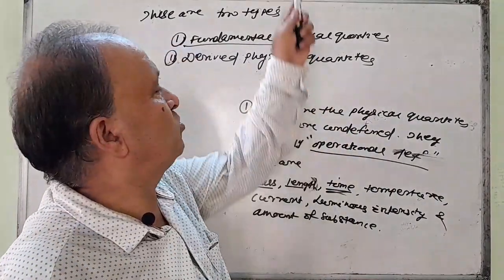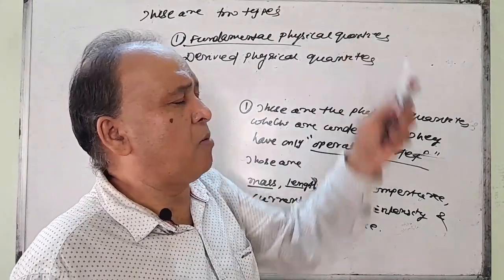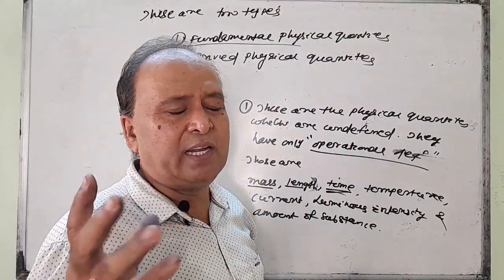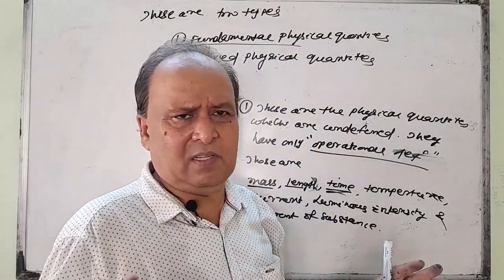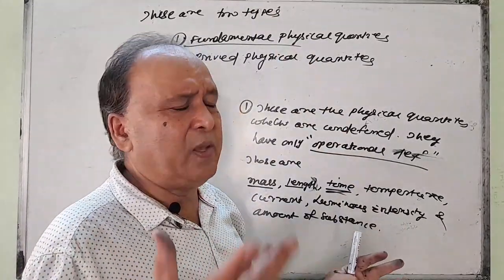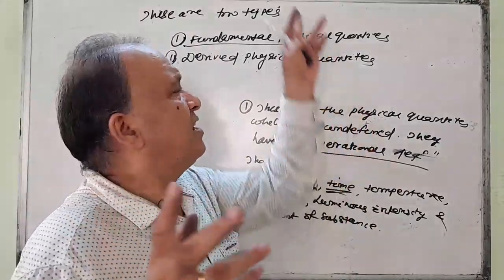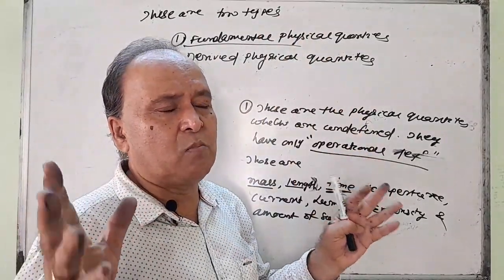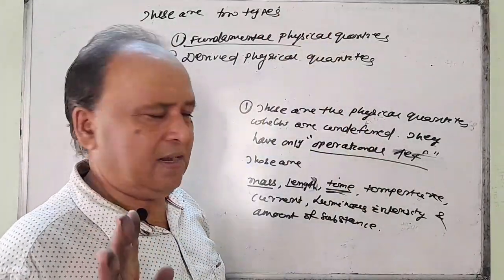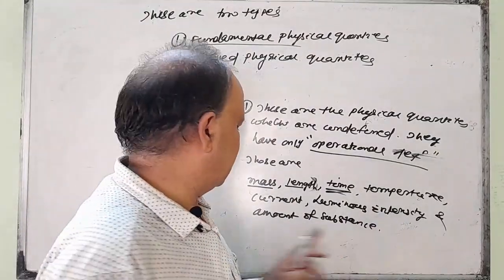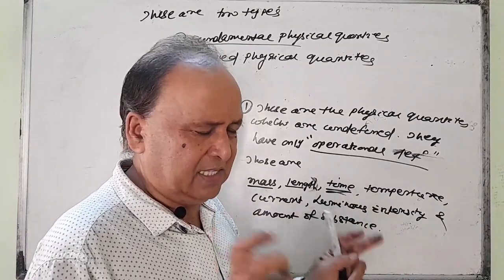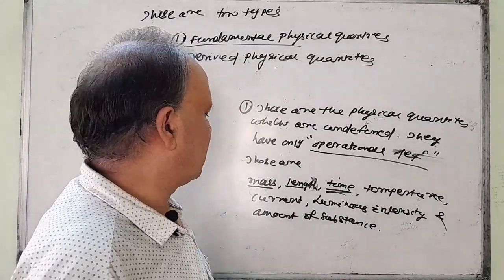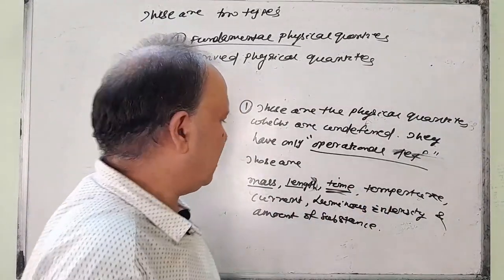You say the 100 power bulb has more luminous intensity than the 60 power one. What is its definition? Nothing, but you feel it is glowing better. Like this, luminous intensity. Next, amount of a substance. All these have no known definitions.